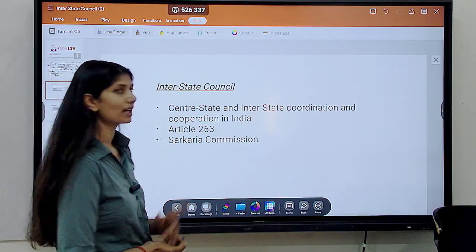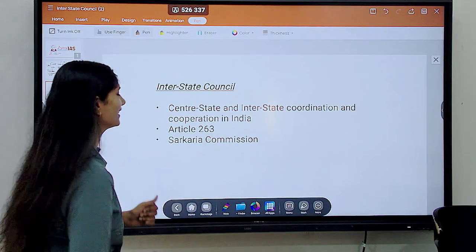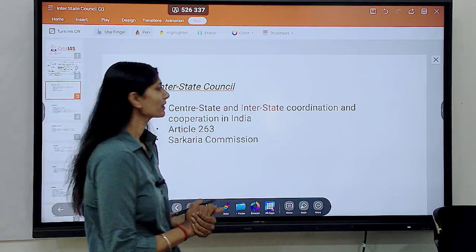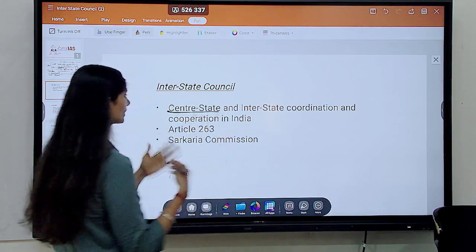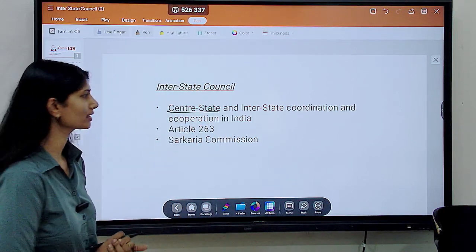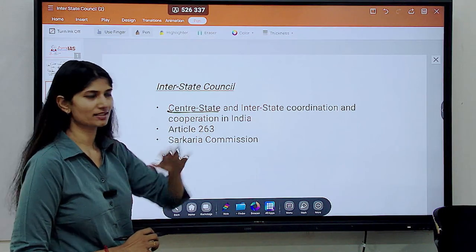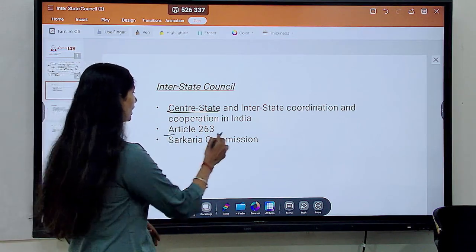Interstate Council, it's Article 263. So the Interstate Council is for center-state and interstate coordination and cooperation in India, that is among the center and states and among states themselves, and it is enshrined in Article 263.